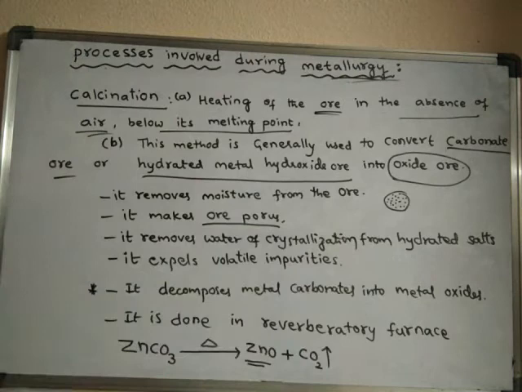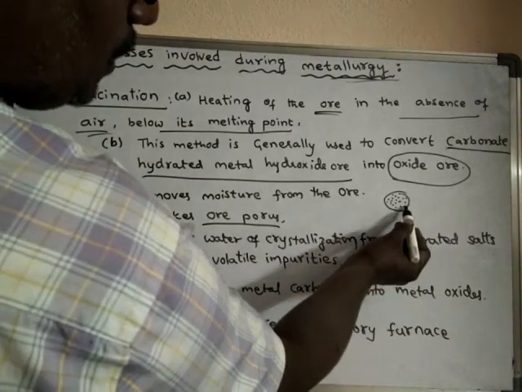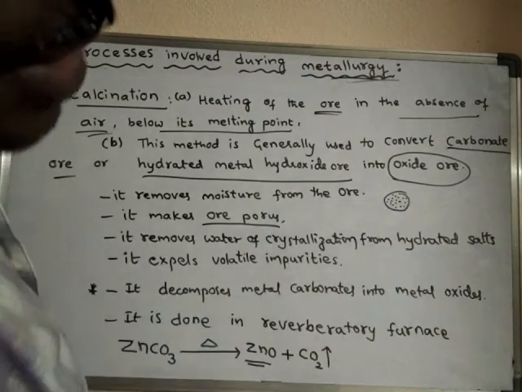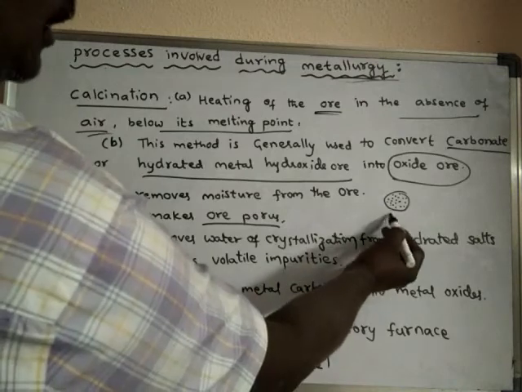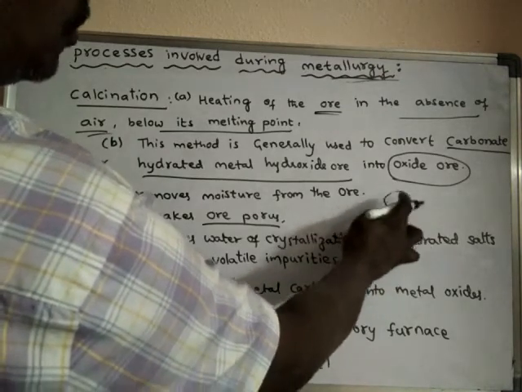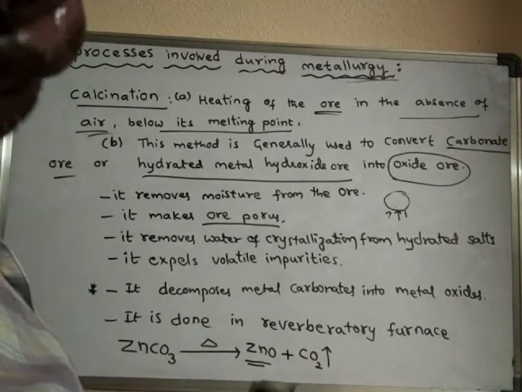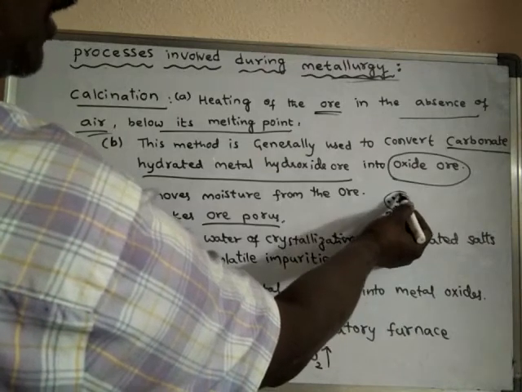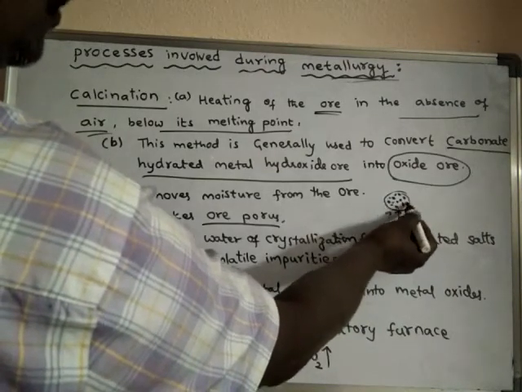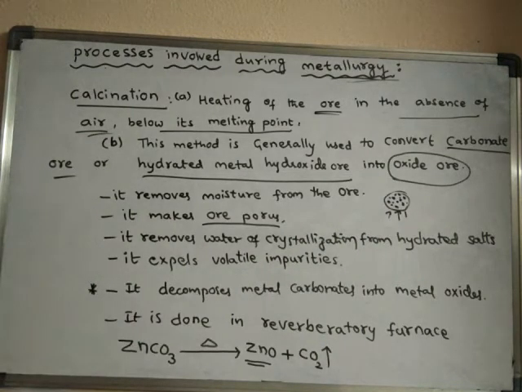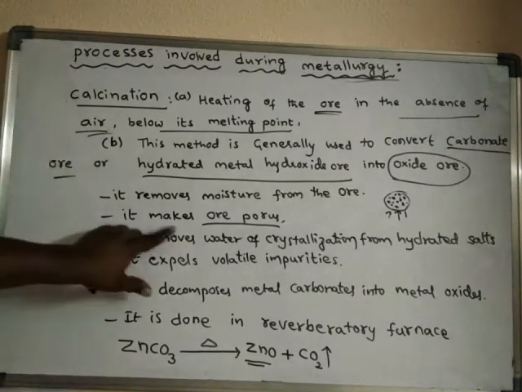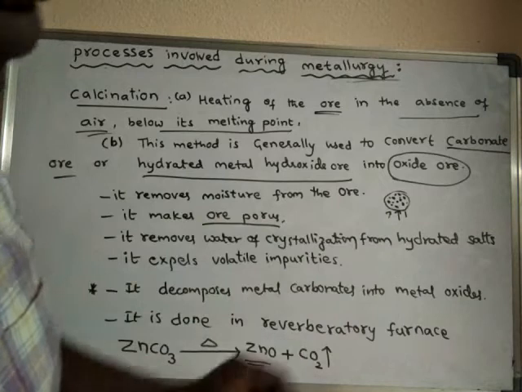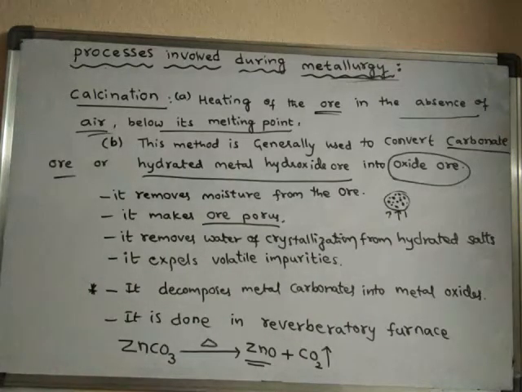Why are tiny holes created? Actually, in the place of these holes, there are impurities. All of them are volatile impurities. Upon heating this ore, all the volatile impurities are removed, and in their place there will be empty spaces. Very tiny pores or tiny empty spaces are left over. That means calcination makes the ore porous. That means very tiny holes are created in the ore.